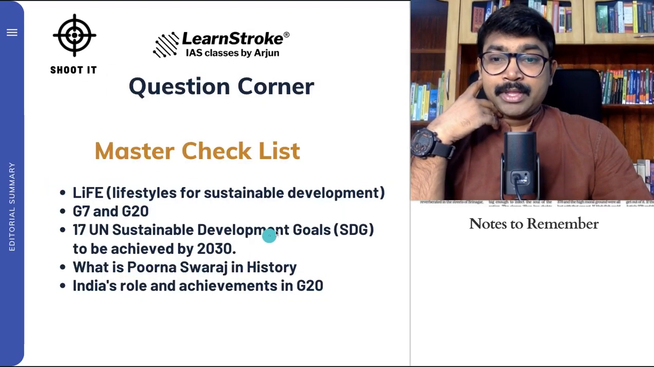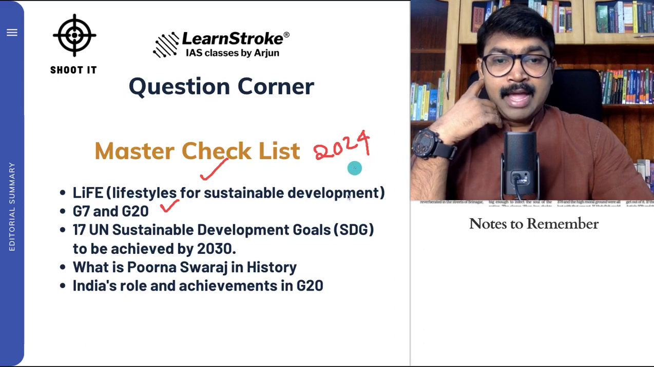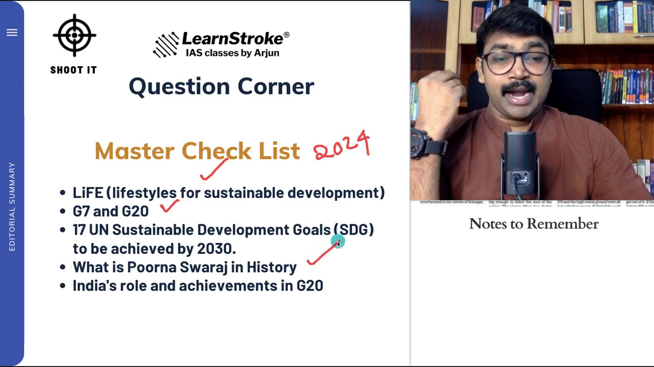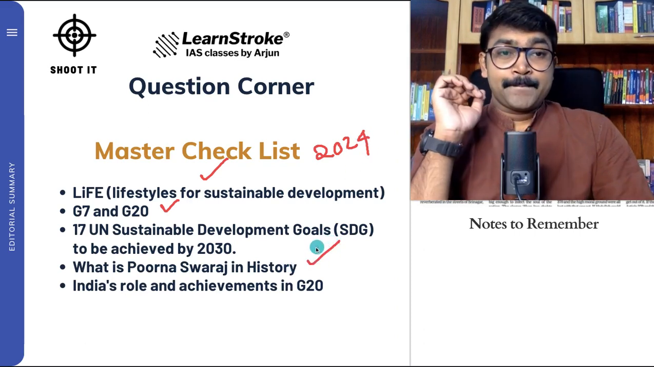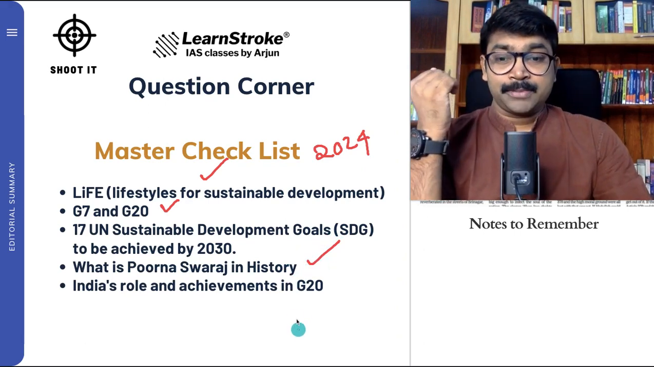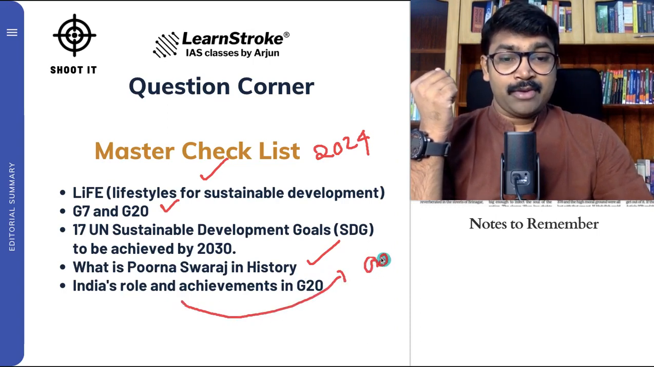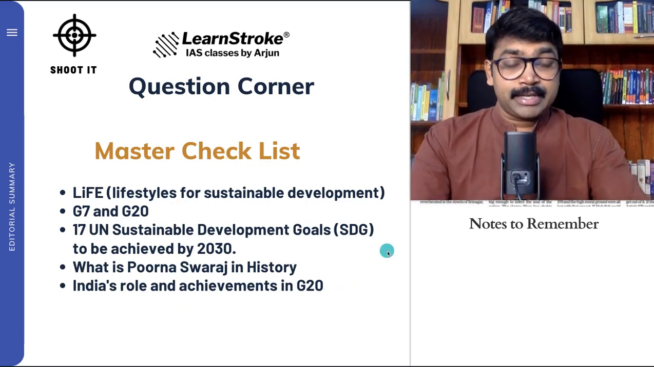And the master checklist: know what is LiFE, know about the G7 and G20 for 2024. Please prepare it yourself. And what is Purna Swaraj in history? The article talks about Purna Swaraj. So in modern India, you should have an idea about this concept of Purna Swaraj and India's role and achievements in G20. That is also very important because G20 is now being led by India.